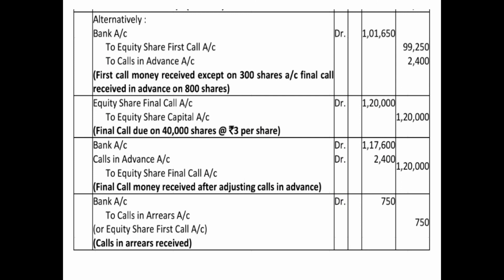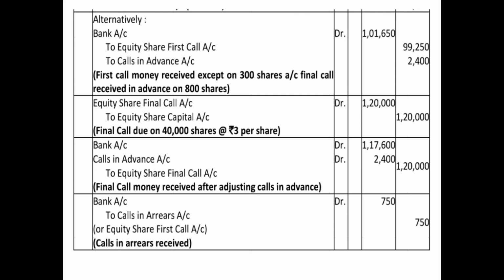Now the time has already come when it has fallen due. So you will debit it so as to close the calls in advance account. So calls in advance account will be debited 2,400 to equity share final call account with how much was actually due, that is 1,20,000. One more thing children, while preparing the balance sheet, calls in advance account or advance amount is basically shown under other current liabilities under the heading current liabilities.